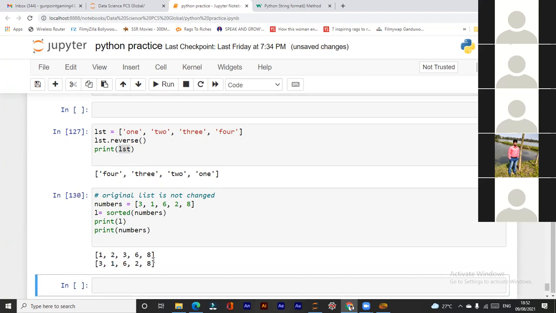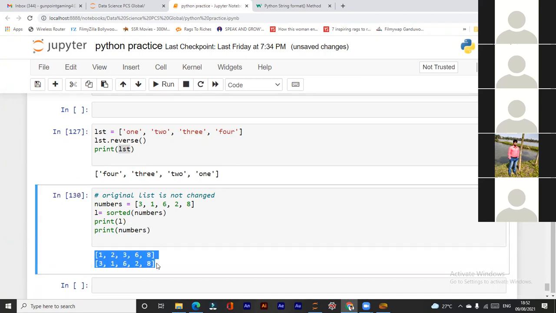See, the original list is as it is. Only the sorted function gives it in ascending order, but it does not change the original list. Okay, this is the sorted function. I have just given it a variable name, and I have printed that variable.